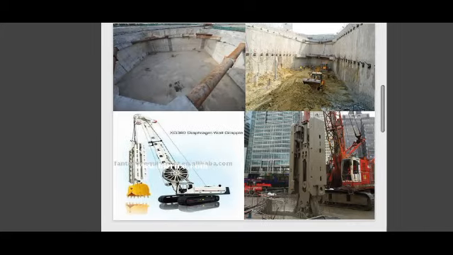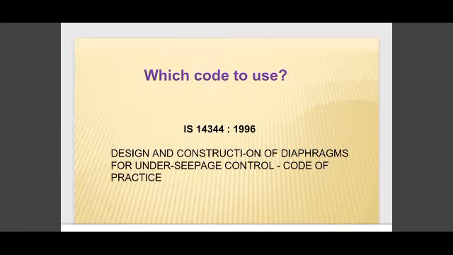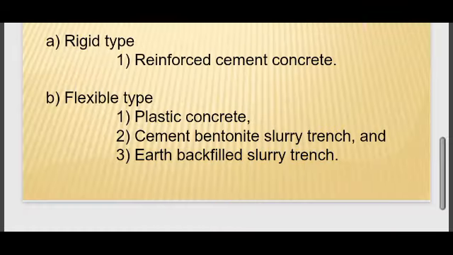These are some methods for construction of diaphragm wall. This is the code which we can use to construct a diaphragm wall, IS 14344 1996.